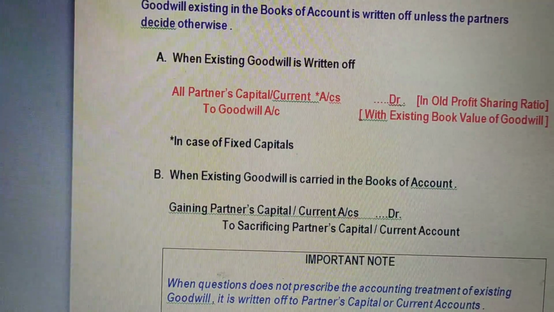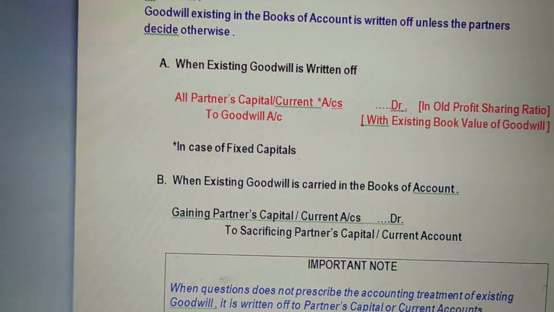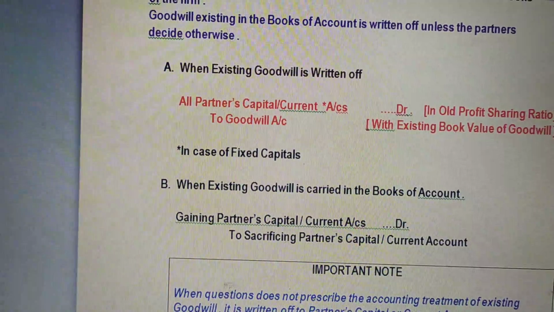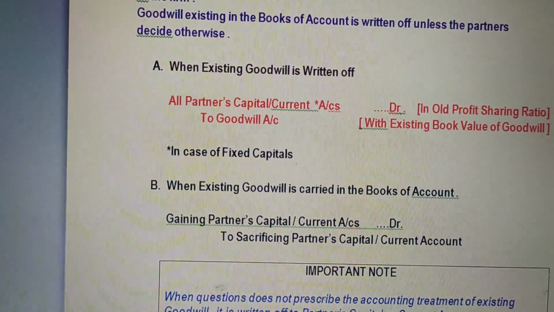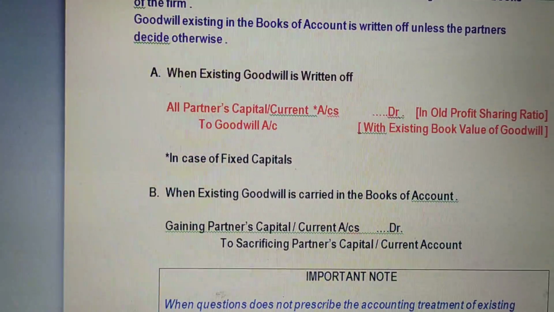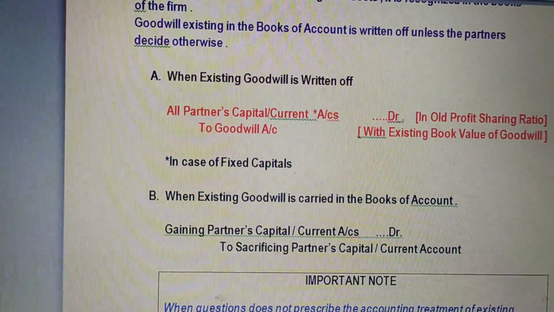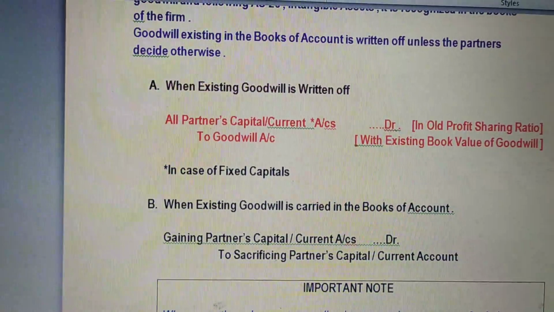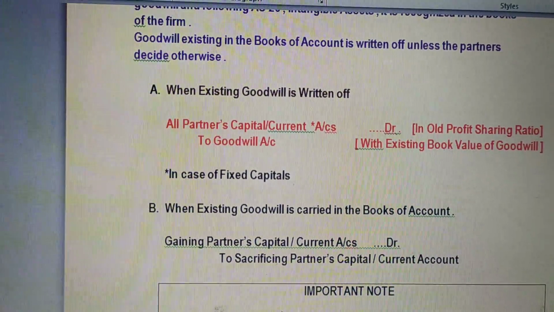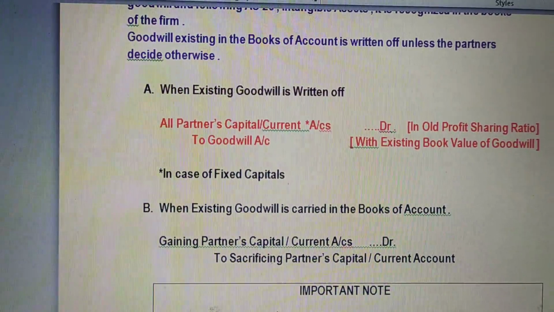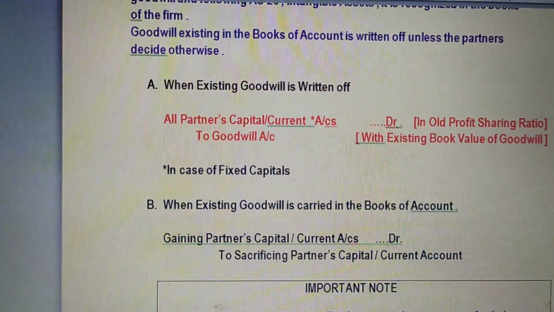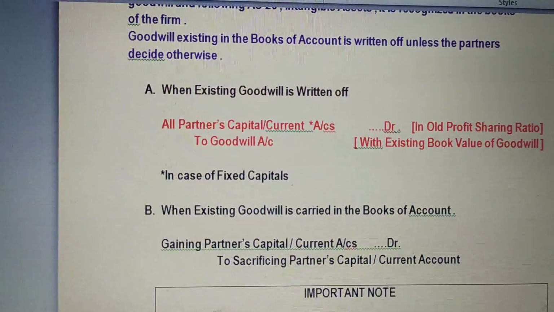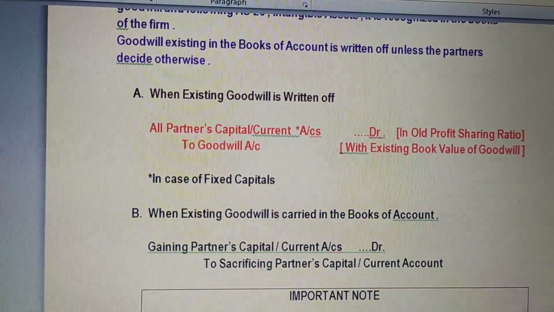So in that condition, partners' capital accounts will be debited, either capital or current. We use the current account when capitals are fixed, otherwise it is the capital account. In what ratio will we distribute the amount? In the old profit sharing ratio, the existing book value of goodwill. So the entry would be all partners' capital account debit to goodwill account in the old profit sharing ratio.